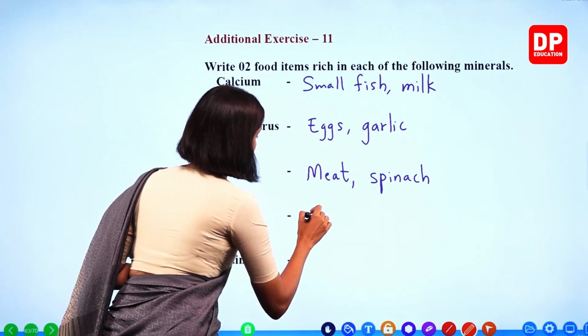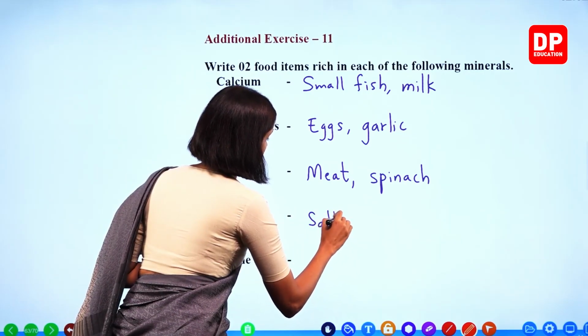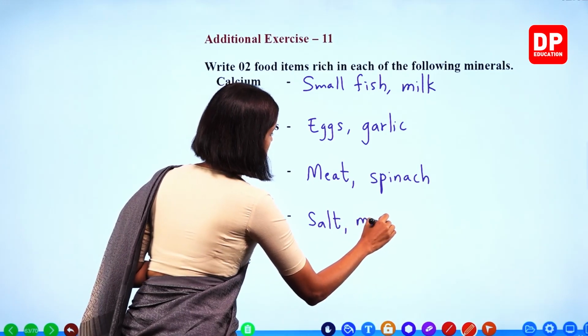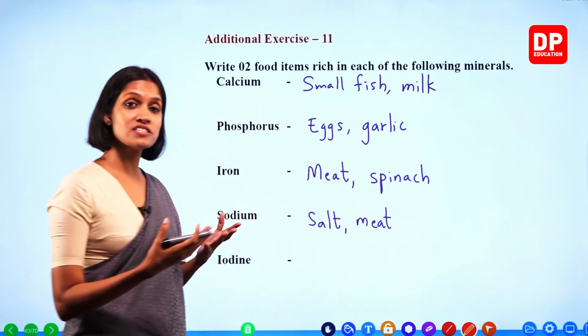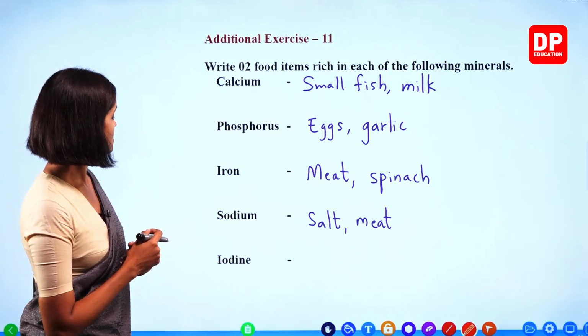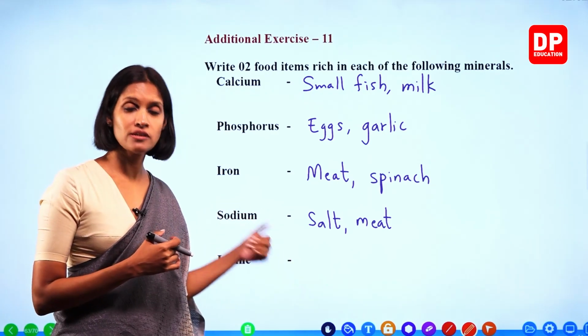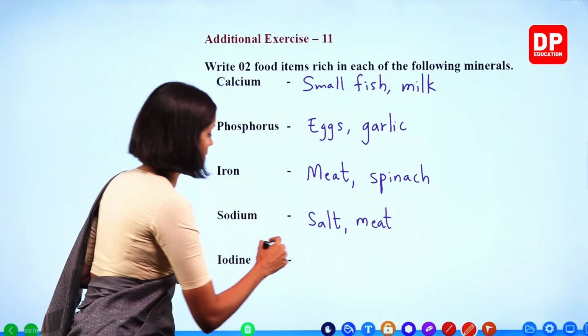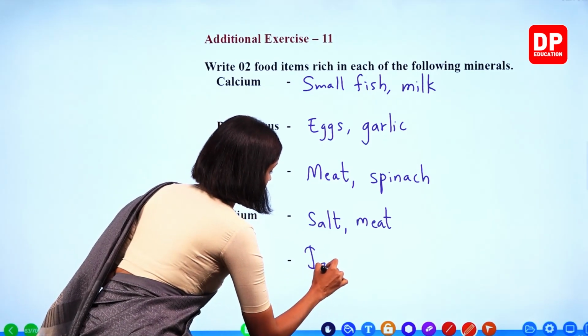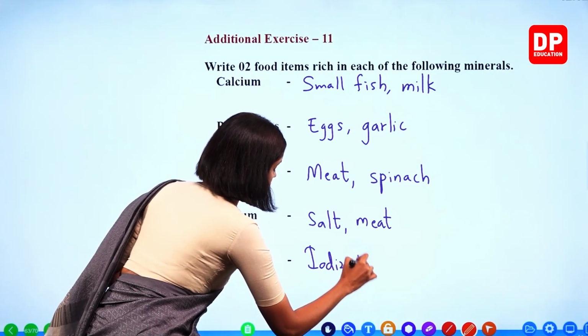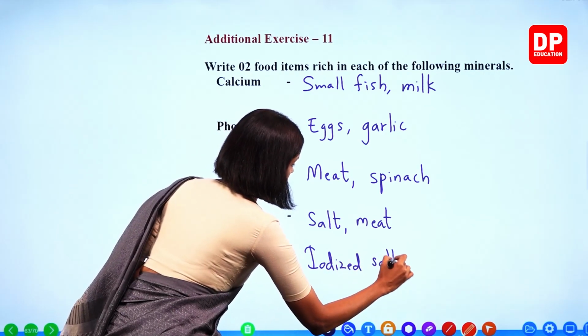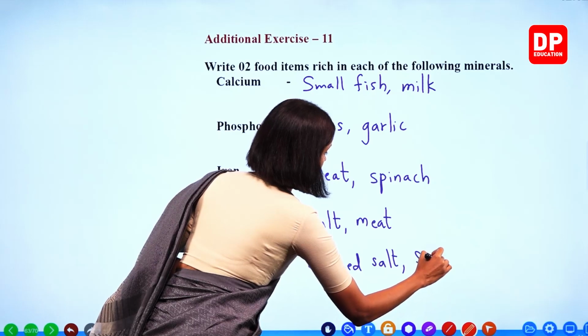Sodium also present in salt, meat, in eggs. Right? So iodine. Iodine is abundant in iodized salt, seafood. Okay? Iodized salt, seafood.